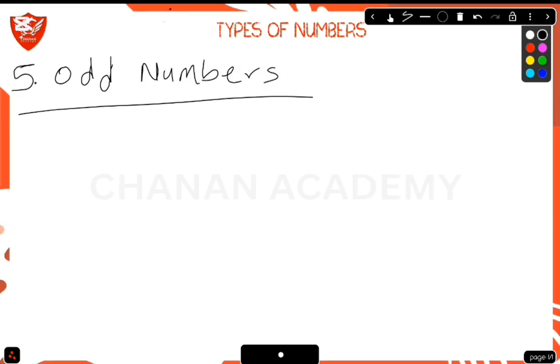All right, the next one is the odd numbers. Odd numbers are numbers that are not divisible by 2.